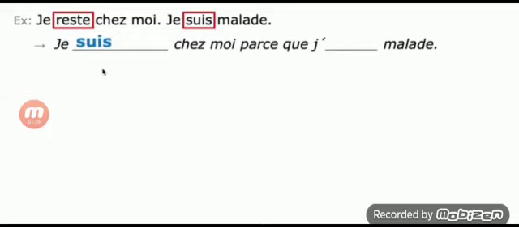So je suis, être verb. Être is the auxiliary verb. Je suis resté. Then next one is suis. Être verb in imperfect form. The stem is ét and the ending, check the je, add ais.